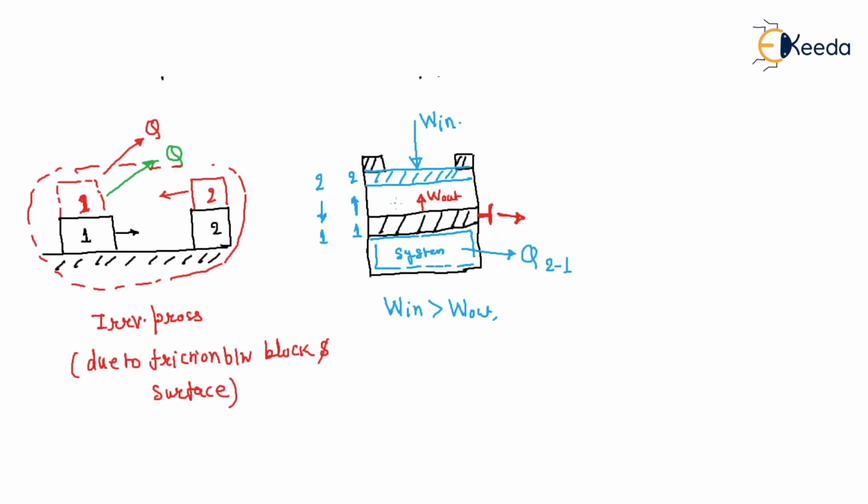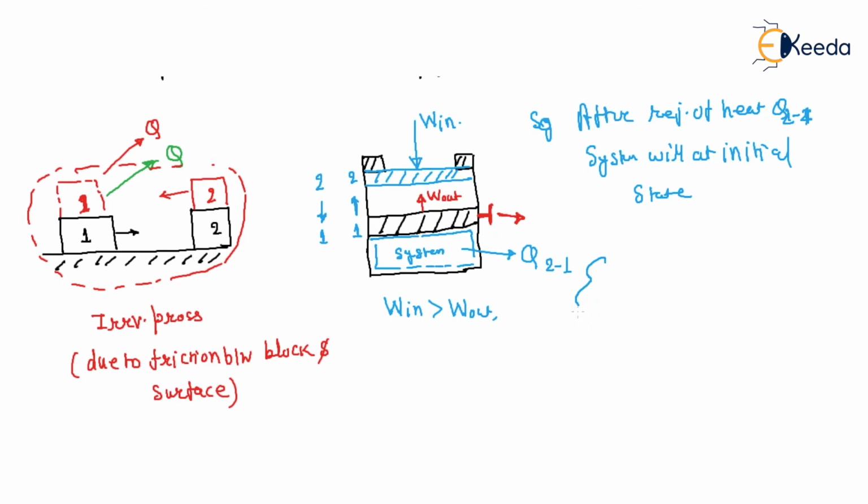After rejecting heat Q1 to 2, Q2 to 1, the system will be at its initial state, but the surroundings may suffer,